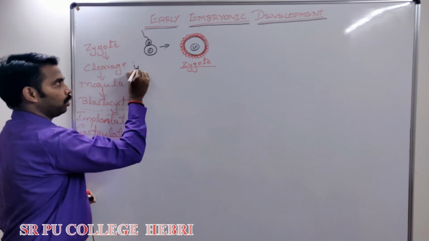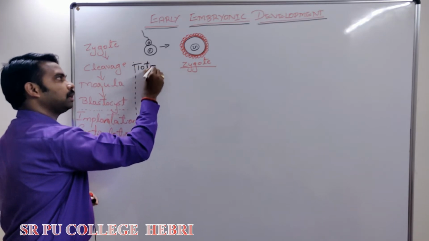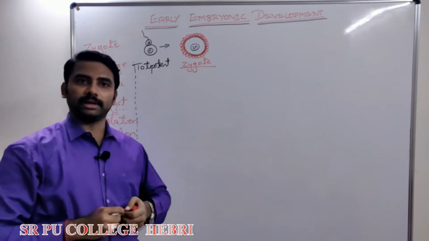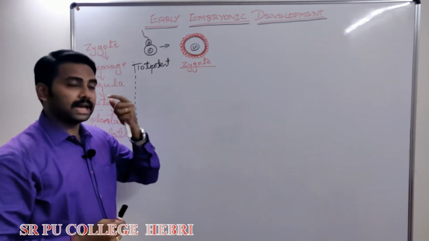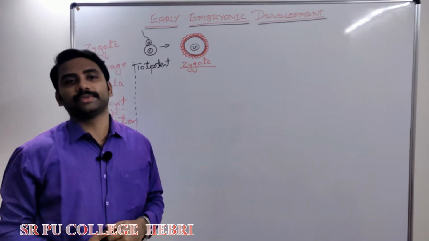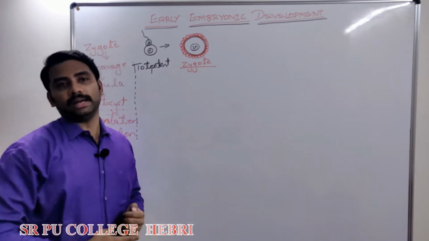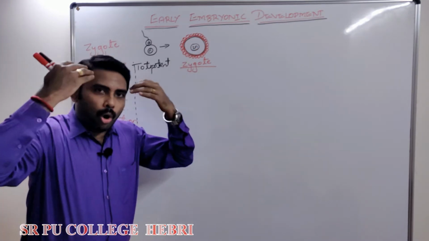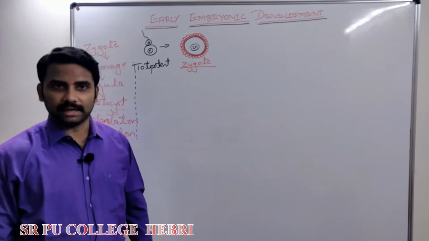The zygote formed is a totipotent cell. What do you mean by totipotent? A cell which has the ability to divide into other cells of the body or a complete individual, right? This zygote will divide into all my different types of cells.